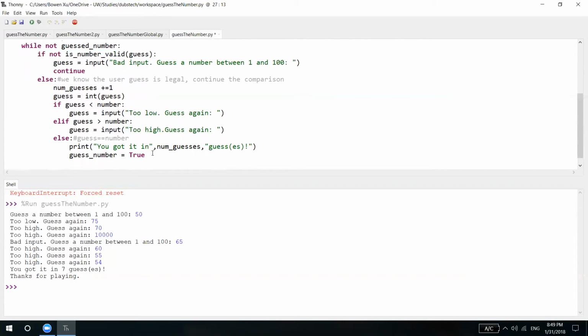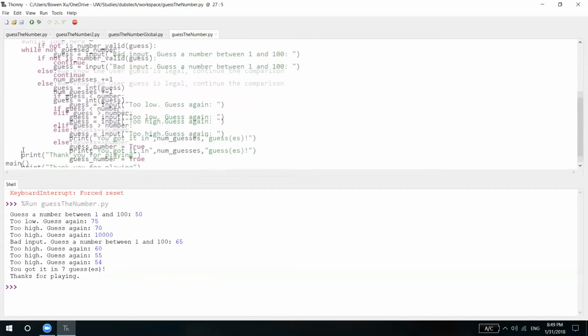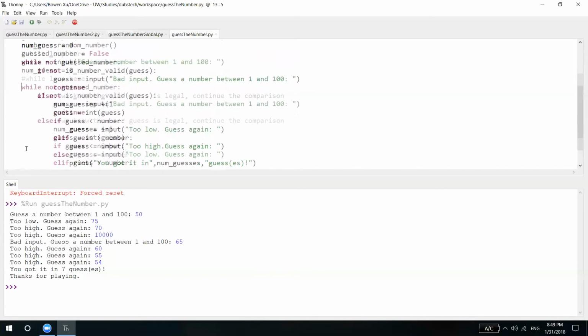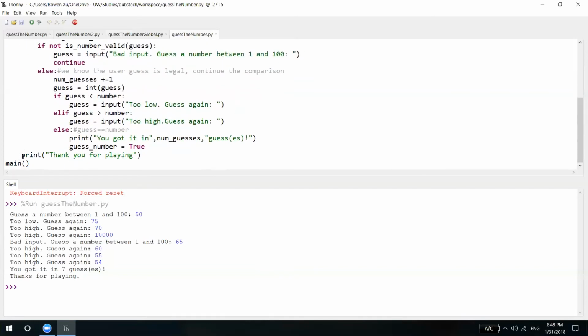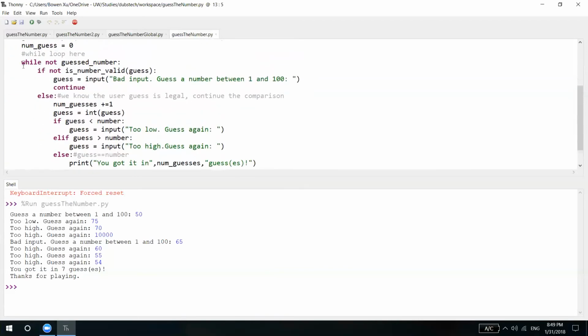All right, and a little thank you message. Thank you for playing. Now I want to include this thank you message just to show you that indentation is everything to Python. So you see this print has only one indentation before it, and so does the while loop, so that you know these two run in parallel.